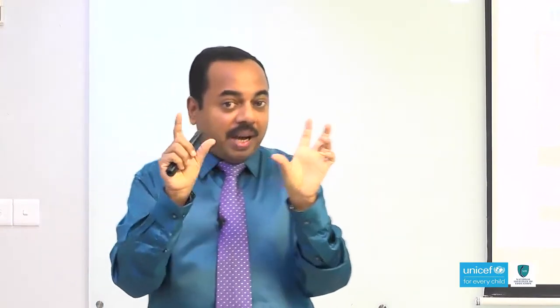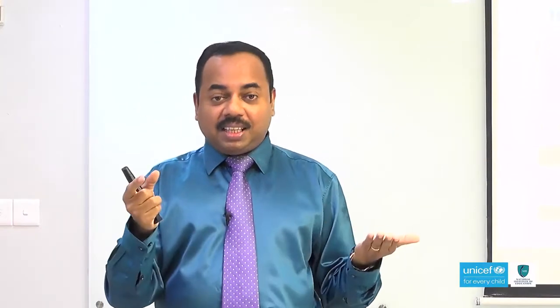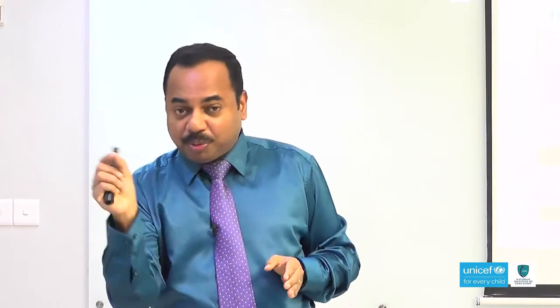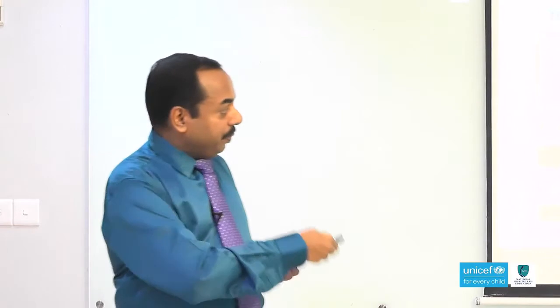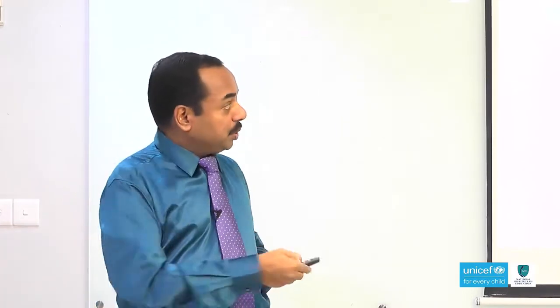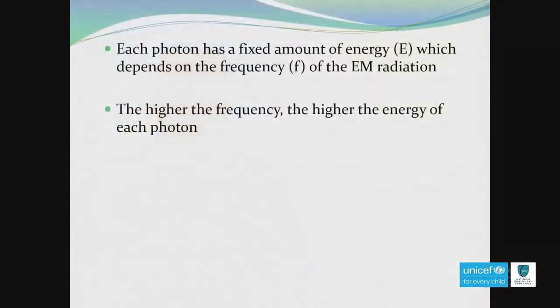So Einstein made an equation: energy E is directly proportional to frequency. To remove the proportional sign, we use a constant.